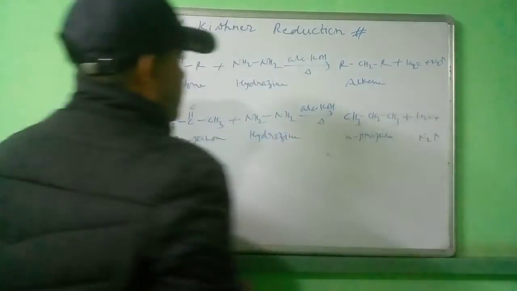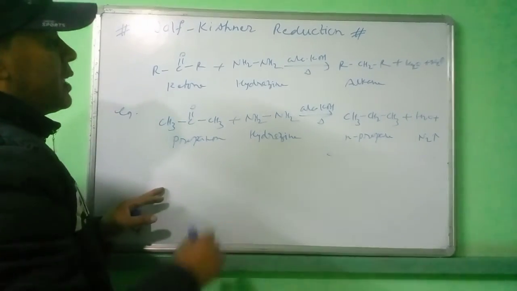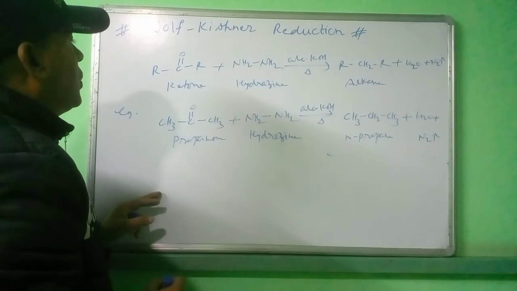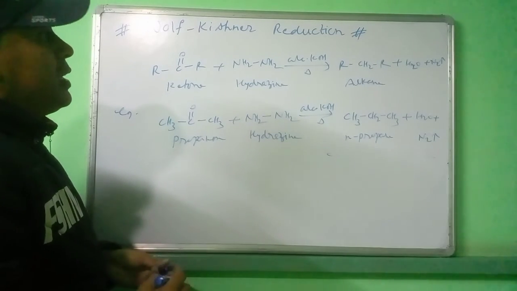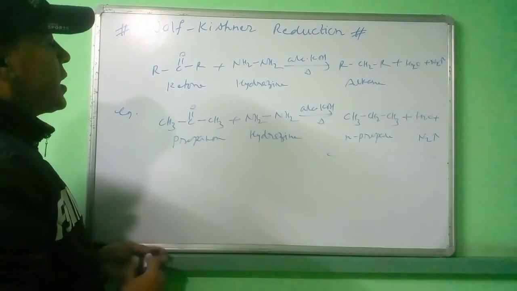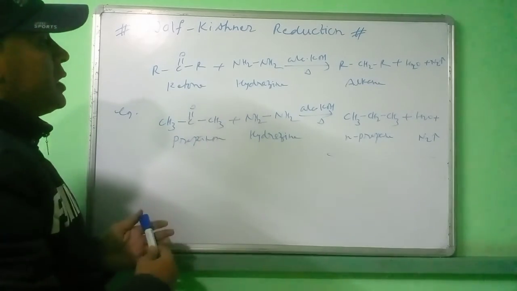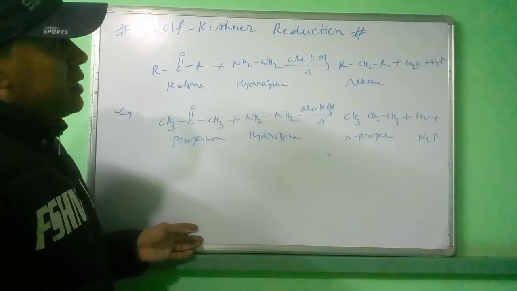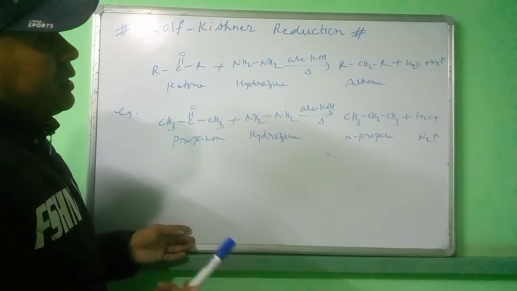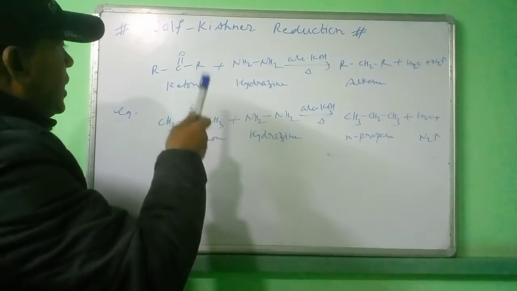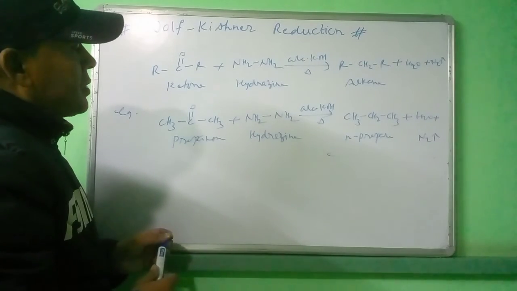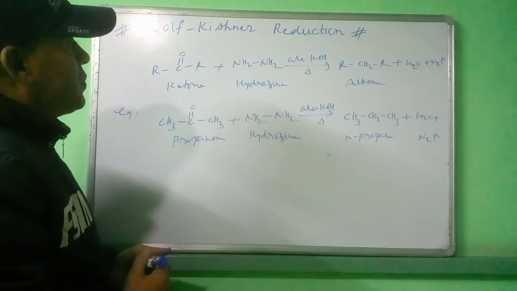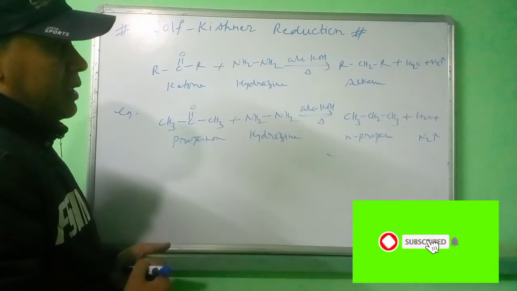Okay, so this way we can obtain the alkane by the reduction of aldehyde or ketone. So what reaction? Wolff-Kishner reduction. When either aldehyde or ketone is treated with hydrazine in presence of alcoholic KOH, we get the alkane, water and nitrogen gas. Then this reaction is called the Wolff-Kishner reduction. So this reaction is used for preparation of the alkane.